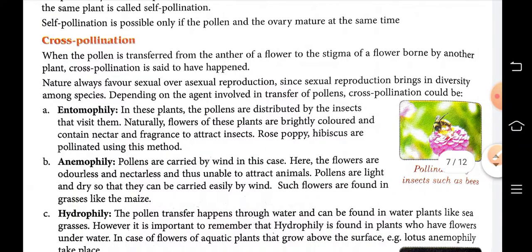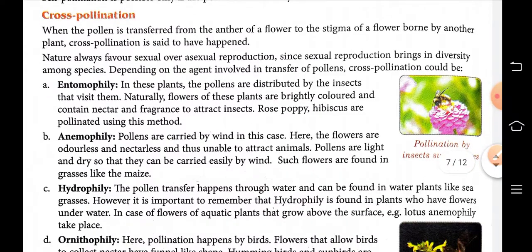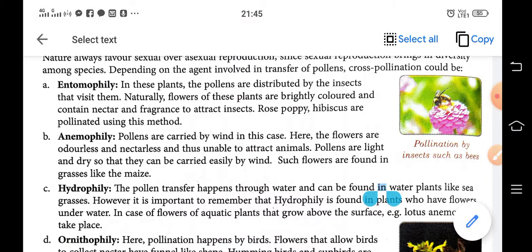And cross pollination is the transfer of pollen grains from the anther of a flower to the stigma of a flower borne by another plant. That means it occurs in two different plants, and nature always favors sexual over asexual reproduction. Since sexual reproduction brings in diversity among species, depending on the agent involved in the transfer of pollen, cross pollination could be of different types. So first is,